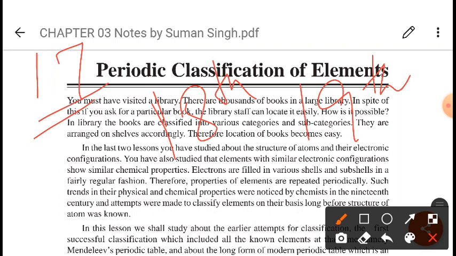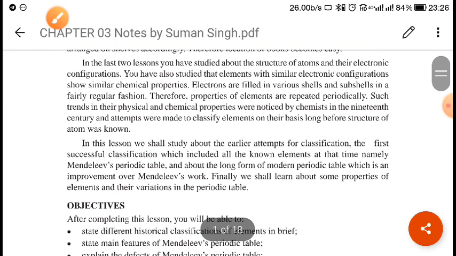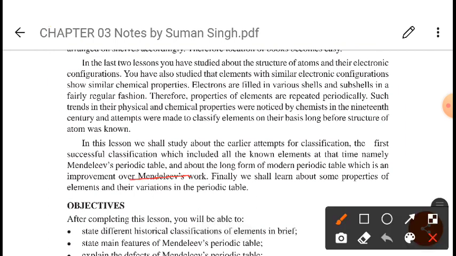In classification, the first meaningful effort was made by the Russian chemist Dmitri Mendeleev. What was his work?